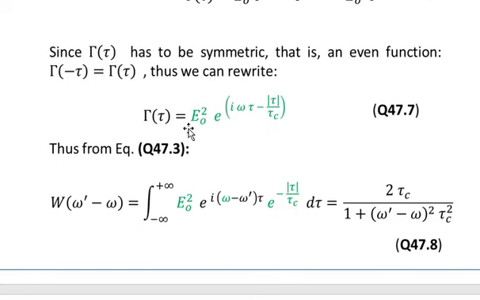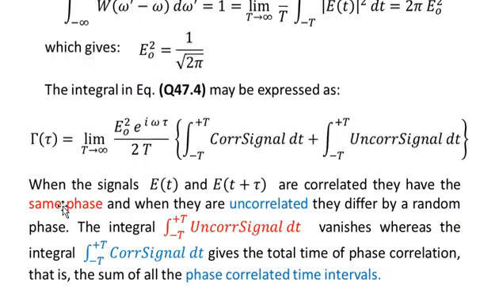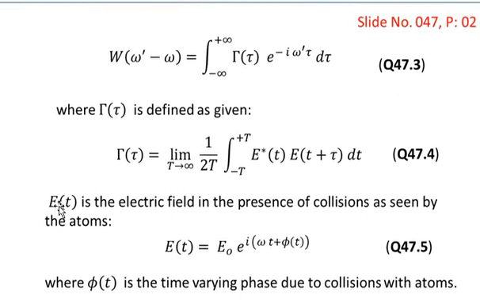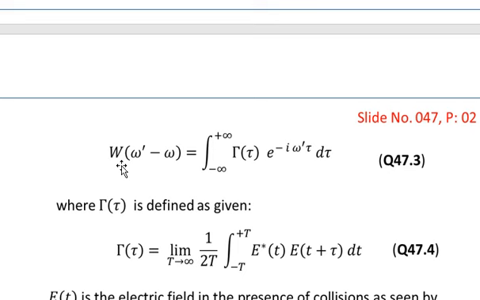Thus we have found t, now we can find w using the definition over here, because w, which is the transition probability or the transition rate, capital W as a function of omega prime minus omega, is given in terms of the Fourier transform of gamma of t. So we have found gamma of t. Now we can substitute the value of gamma t over here, and we can find an expression for capital W.